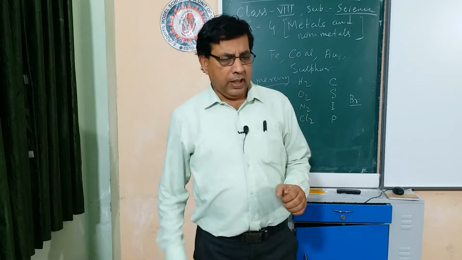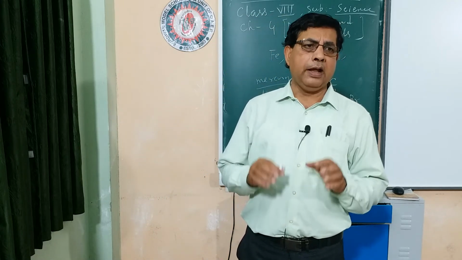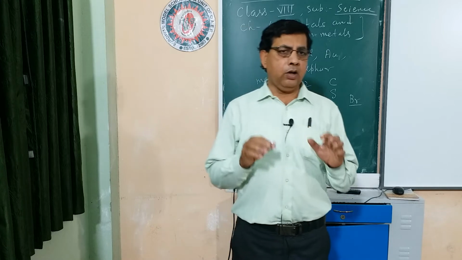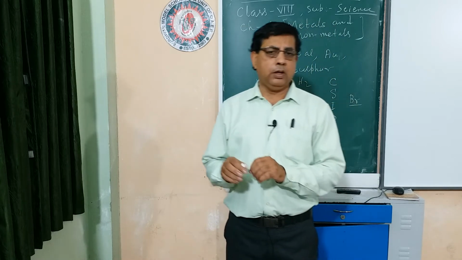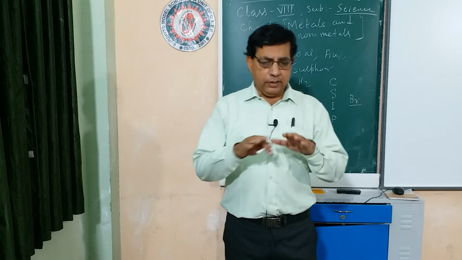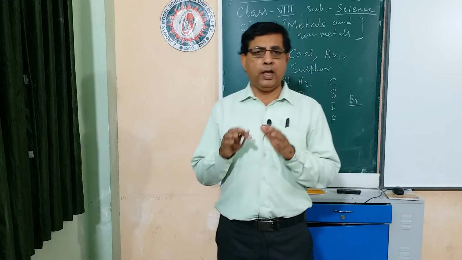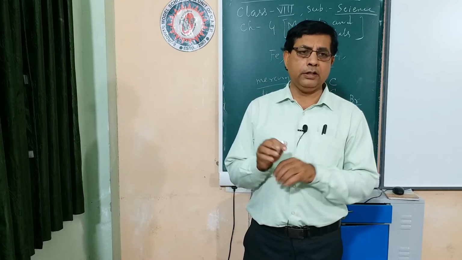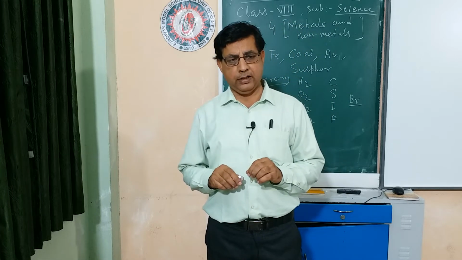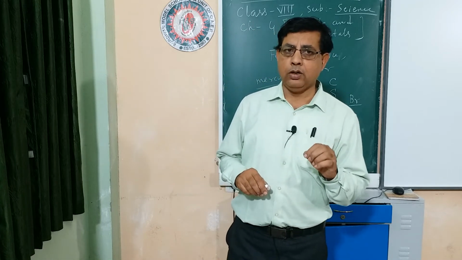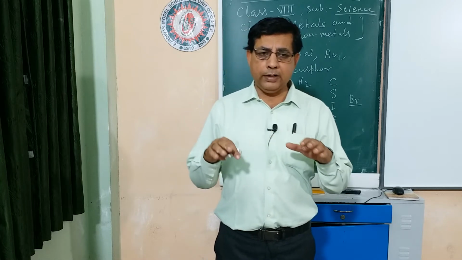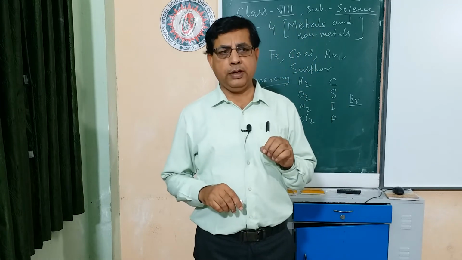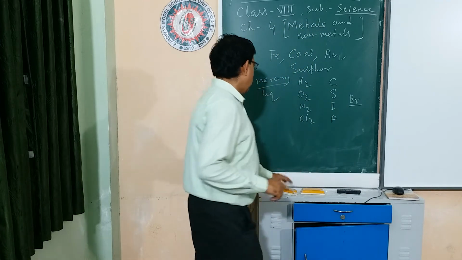Now if you hammer a piece of carbon and at the same time you hammer a piece of iron, what do you observe? Iron, if you hammer it strongly, will be beaten into sheet. But if you hammer carbon coal, it forms dust particles, that is, it breaks into several tiny particles. So a metal, when hammered, does not break into smaller particles, but is beaten into sheet. This property of the metal is called malleability.